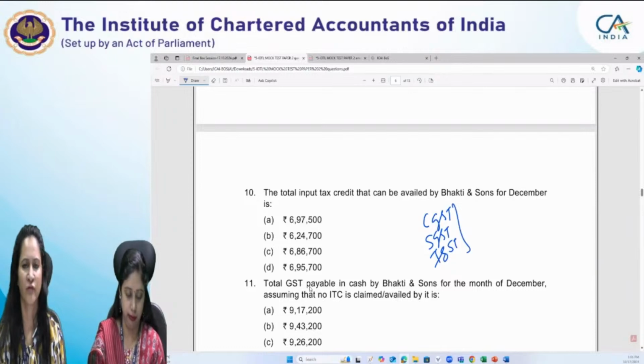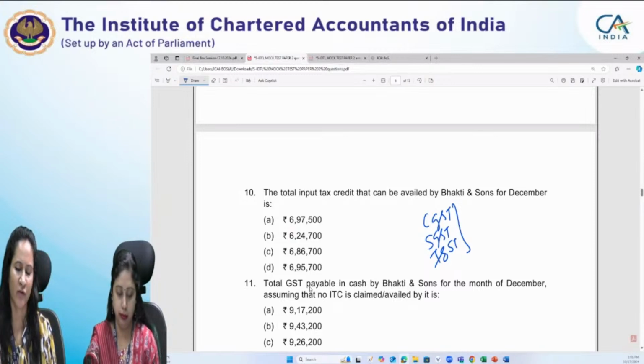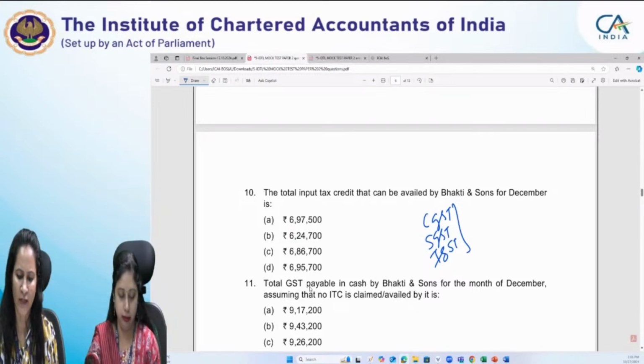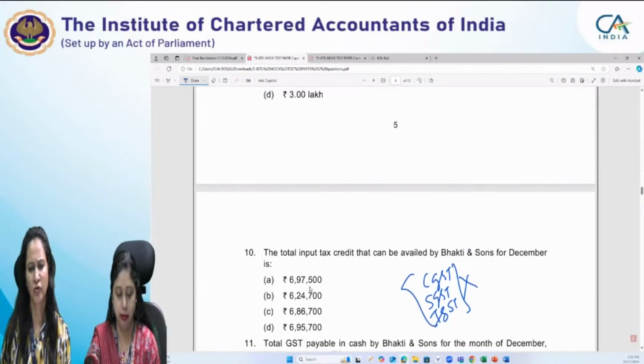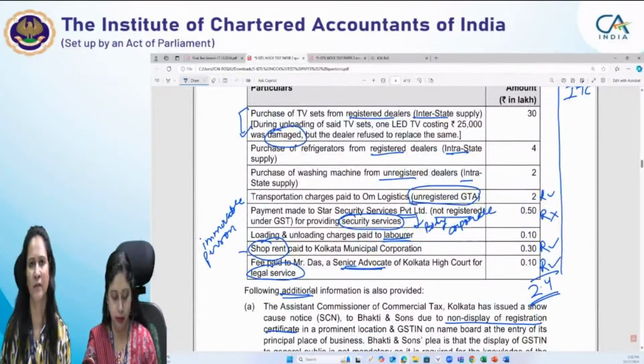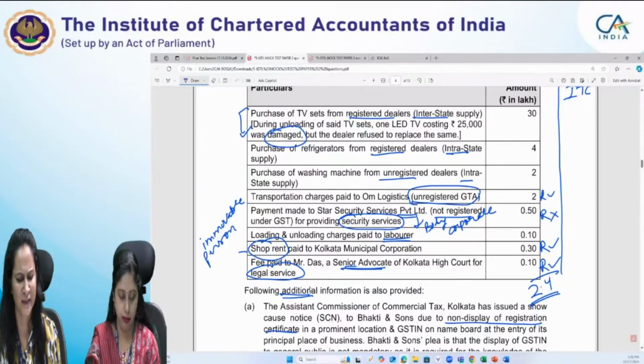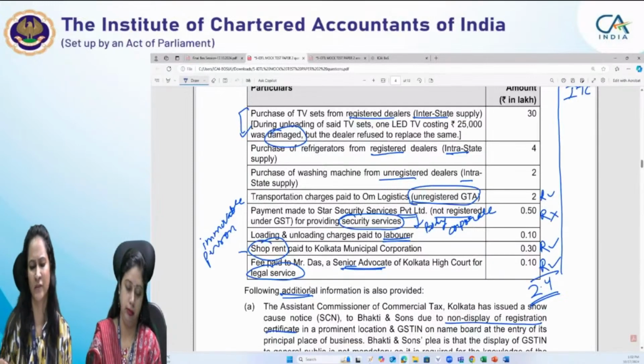Otherwise you would have to keep three separate terms, CGST, SGST, IGST, and decide what amount falls under which entry. Here you just have to determine the total ITC, so you need not go deep into the nature of the supply, whether IGST or CGST, SGST will apply.